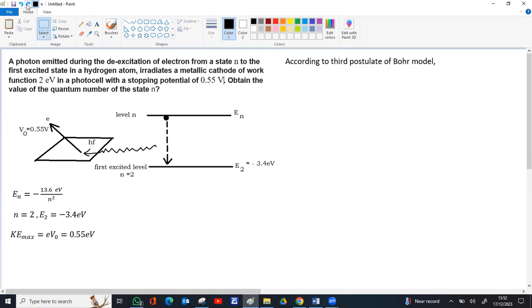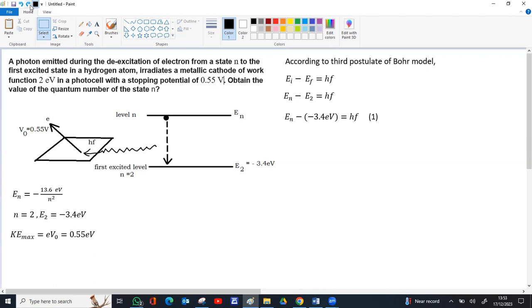Now if we apply the Bohr postulate, third postulate, this is a relation connecting E initial and E final. E initial minus E final equal to h nu. In this particular case, E initial is En, E final is E2, which is minus 3.4, h nu we don't know, so we are substituting the rest. En we don't know, E2 we know, minus 3.4, so En minus of minus 3.4 equal to h nu. This is equation number 1 from Bohr postulate.